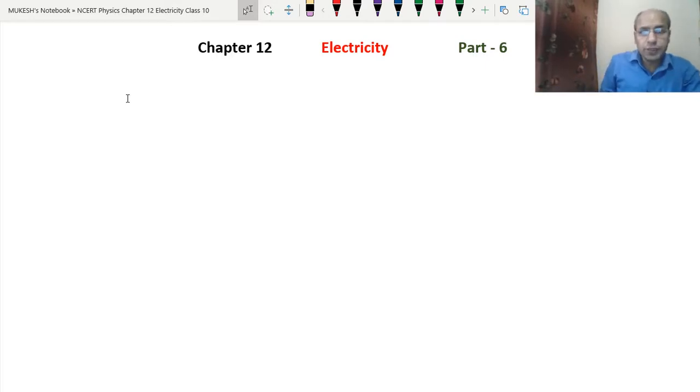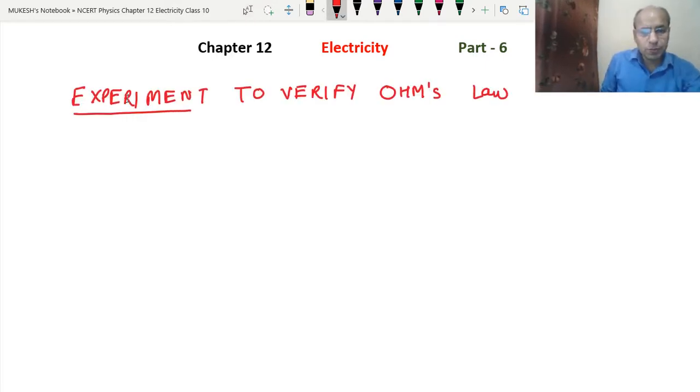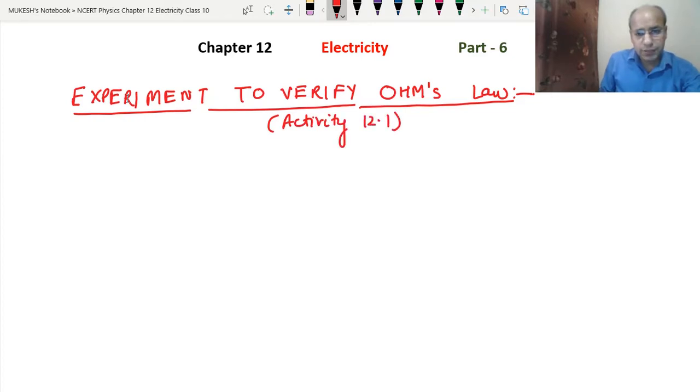So now we are doing the experiment to verify Ohm's law. This is the activity given in the book, Activity 12.1, that we are going to do here.